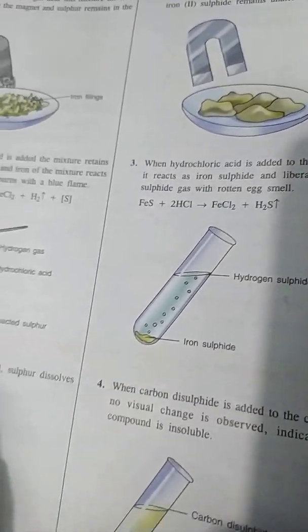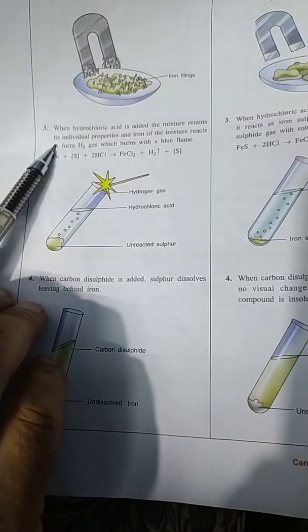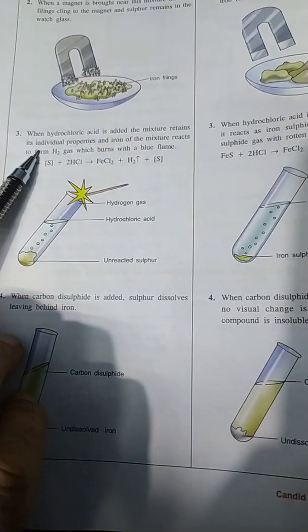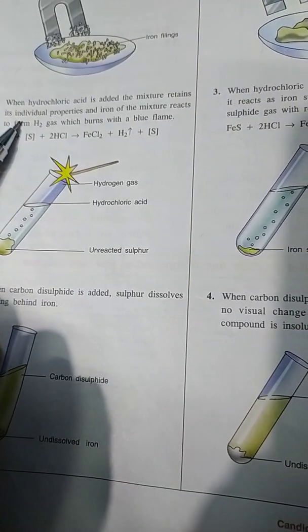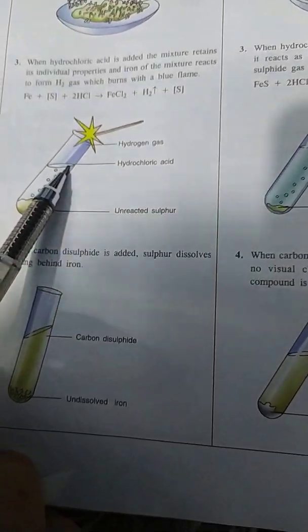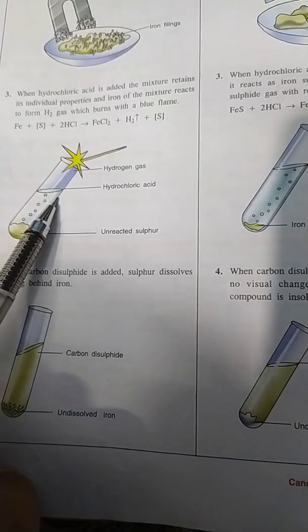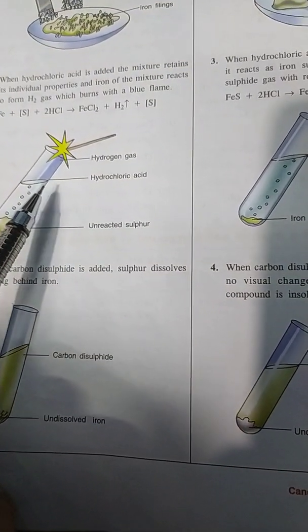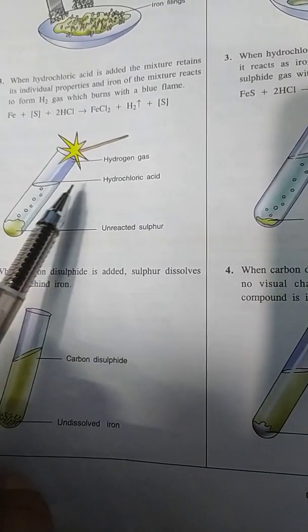Then we see another important aspect in the test of mixtures. When HCl acid is added to a mixture of iron and sulfur powder, it retains individual properties.